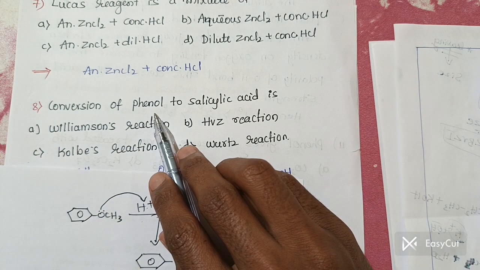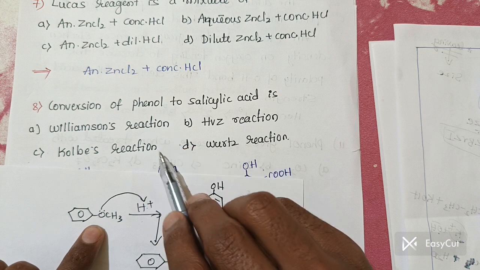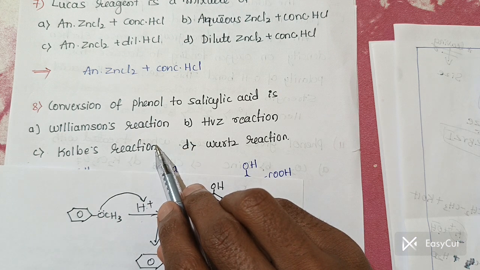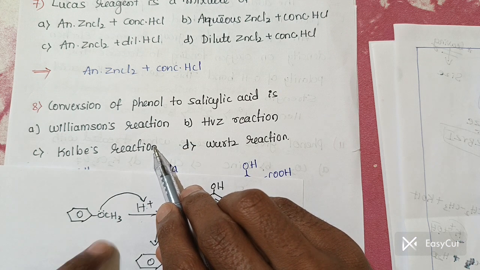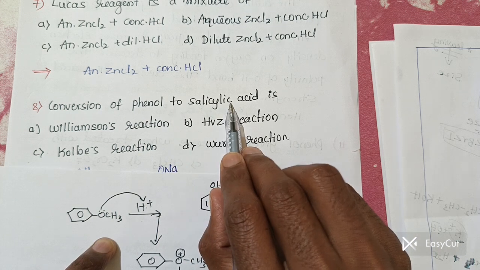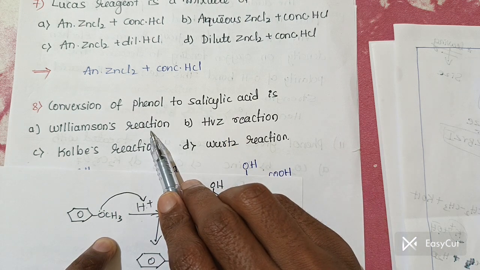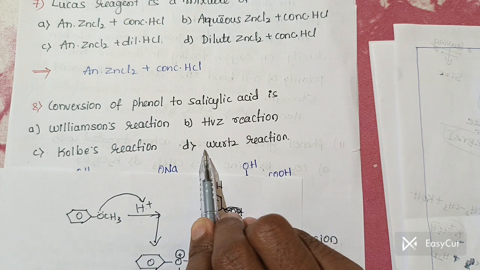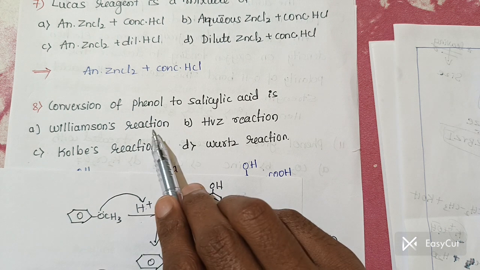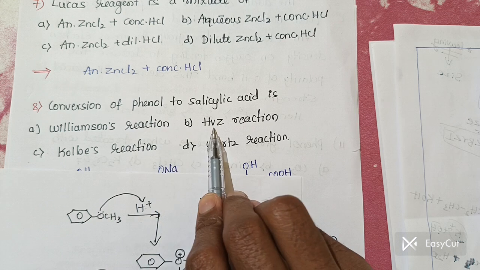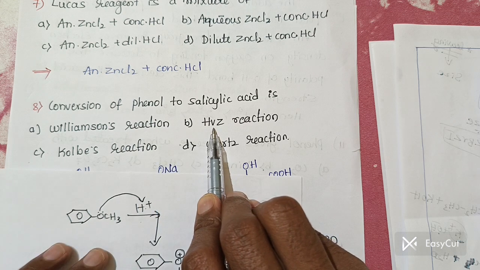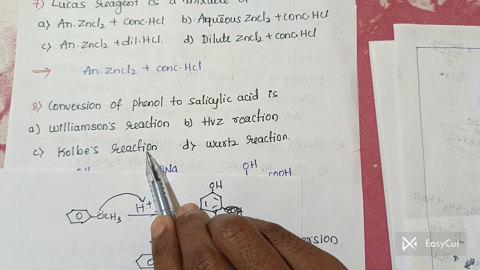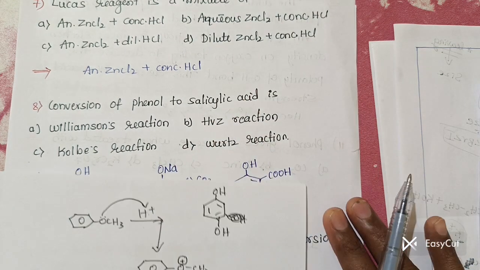Okay. Next one, the conversion of phenol into salicylic acid. Phenol to salicylaldehyde is an example of the Reimer-Tiemann reaction. Now what is phenol to salicylic acid? It is not Williamson's reaction; the HVZ reaction and Williamson's reaction are in the next chapter. It is the Kolbe reaction.